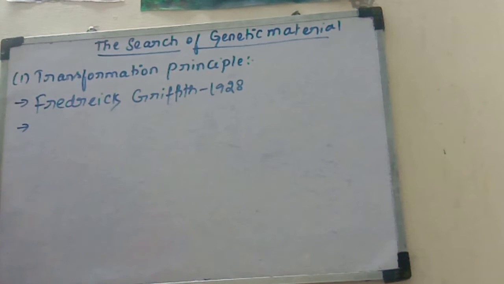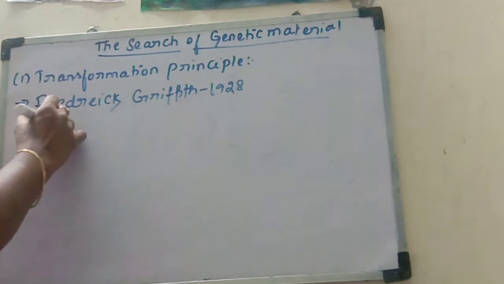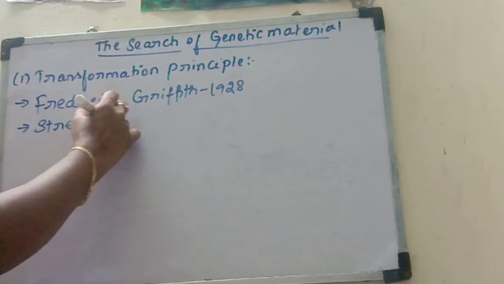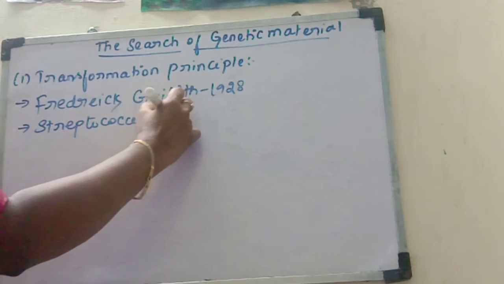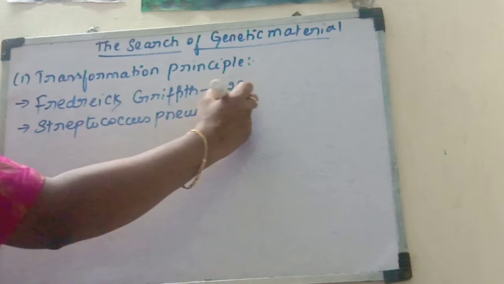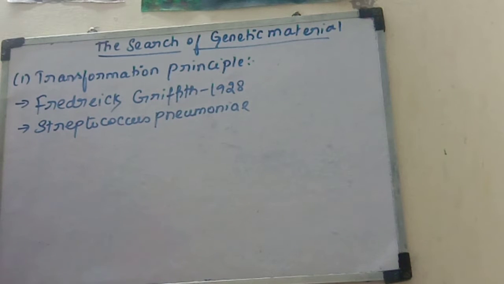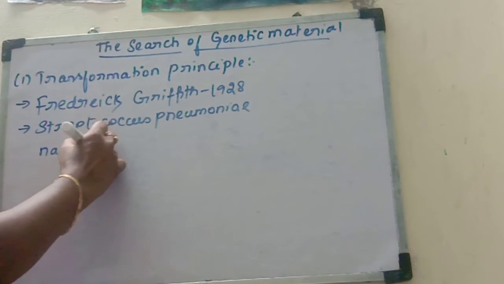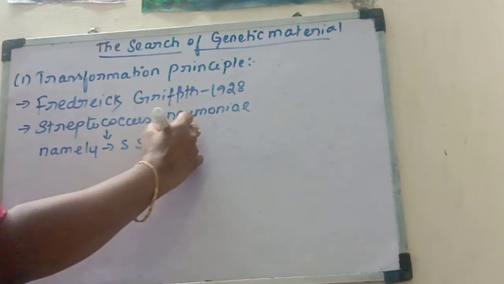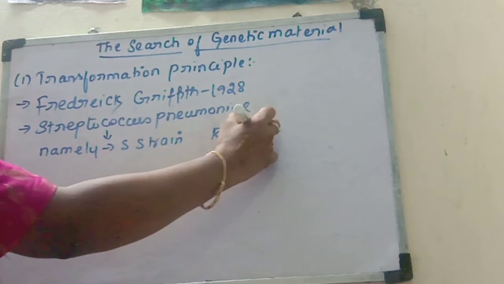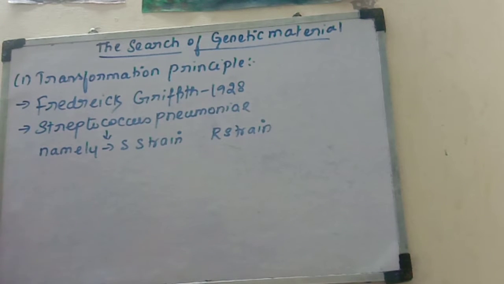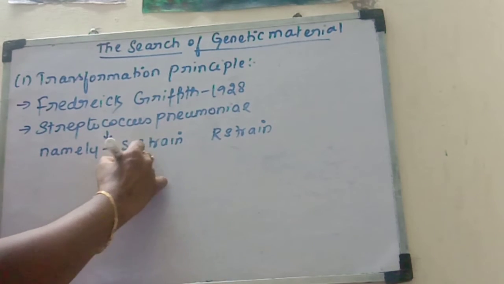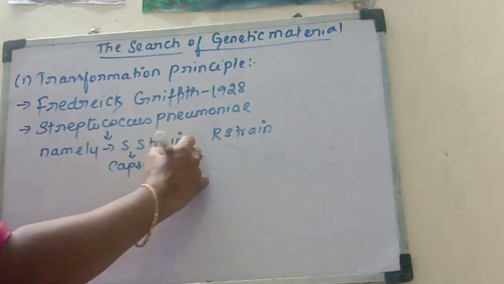What bacteria did he select for his experiment? Streptococcus pneumoniae. He selected 2 types of Streptococcus pneumoniae. What are the 2 strains? The S strain and the R strain. The S strain is called the smooth strain and the R strain is called the rough strain. The S strain is capsulated.